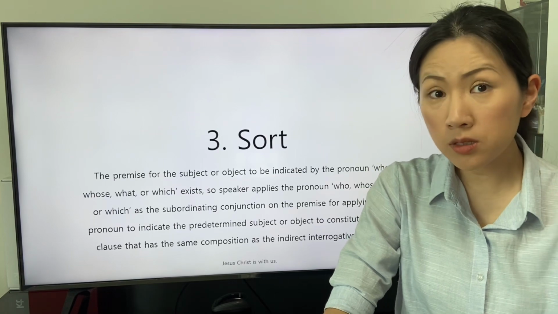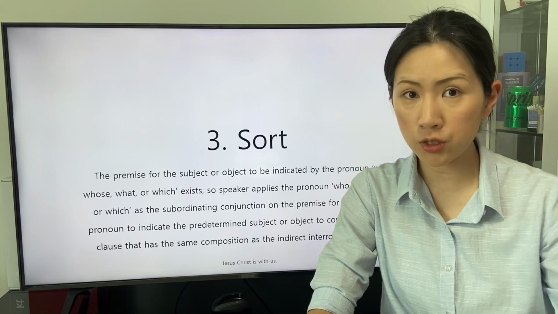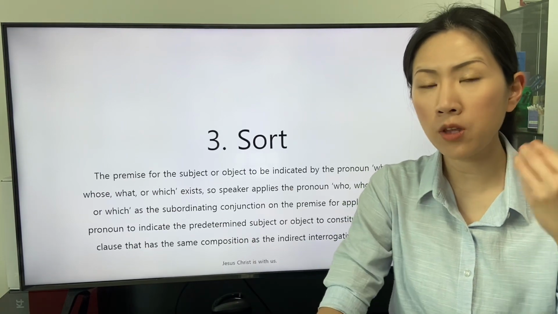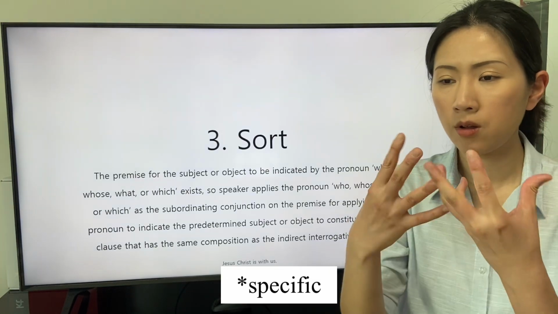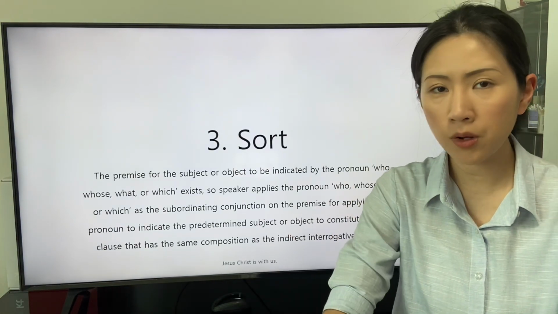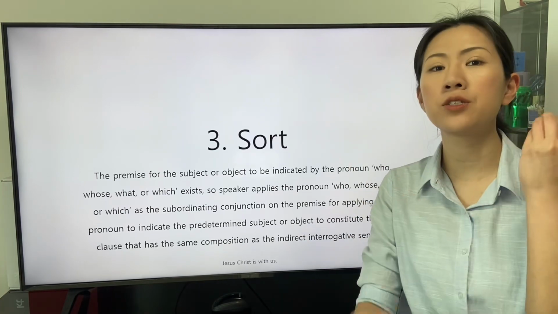The pronouns who, whose, what, or which are applied on the premise to indicate a subject or object. So the pronoun who indicates a person.